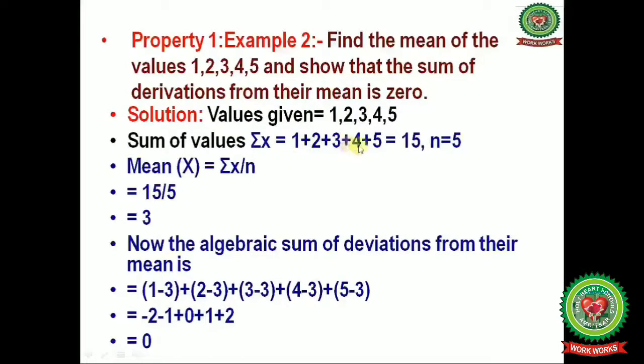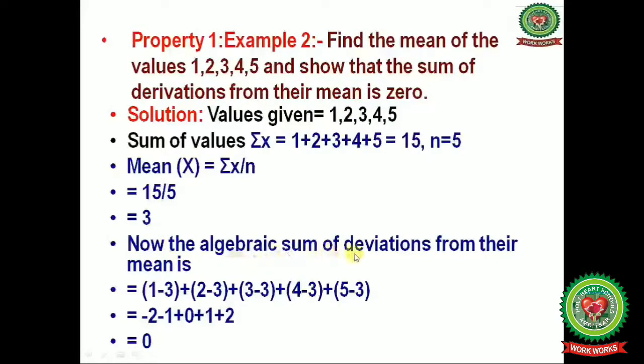1 plus 2 plus 3 plus 4 plus 5, it is equals to 15. And the number of observations, that is 1, 2, 3, 4, 5, and it is equals to 5. Now mean, it is equals to summation x upon n, that is 15 upon 5, it is equals to 3.